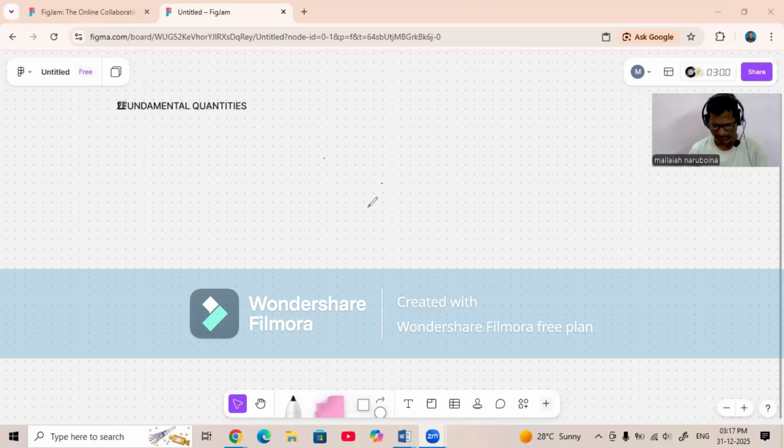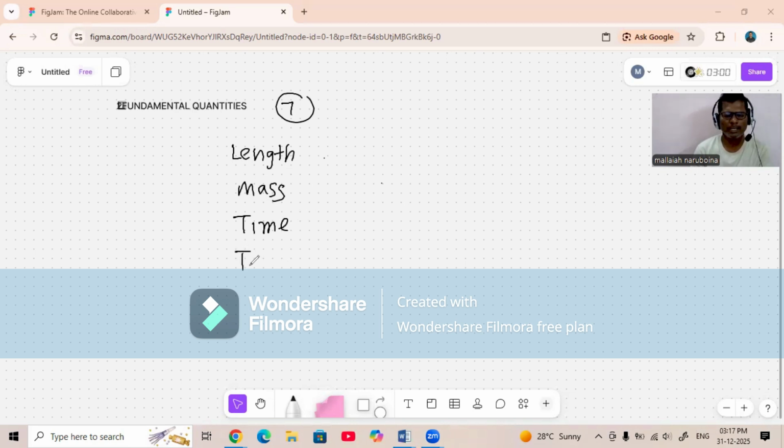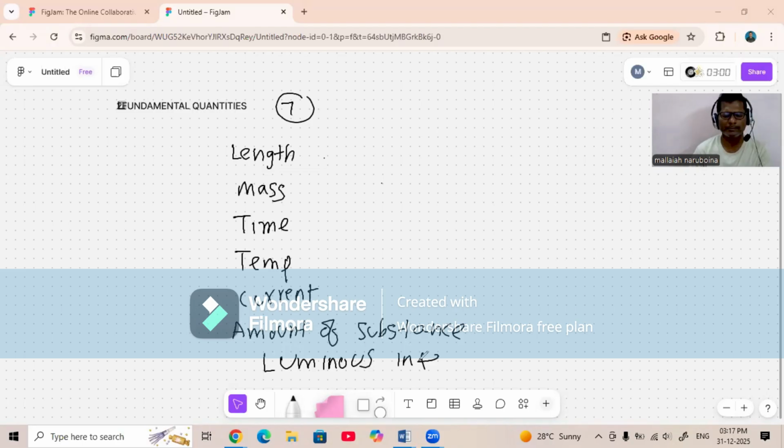Fundamental quantities. There are 7 fundamental quantities. They are fundamental in physics, meaning basic physical quantities. They are length, mass, time, temperature, current, amount of substance, and luminous intensity. These are fundamental physical quantities.